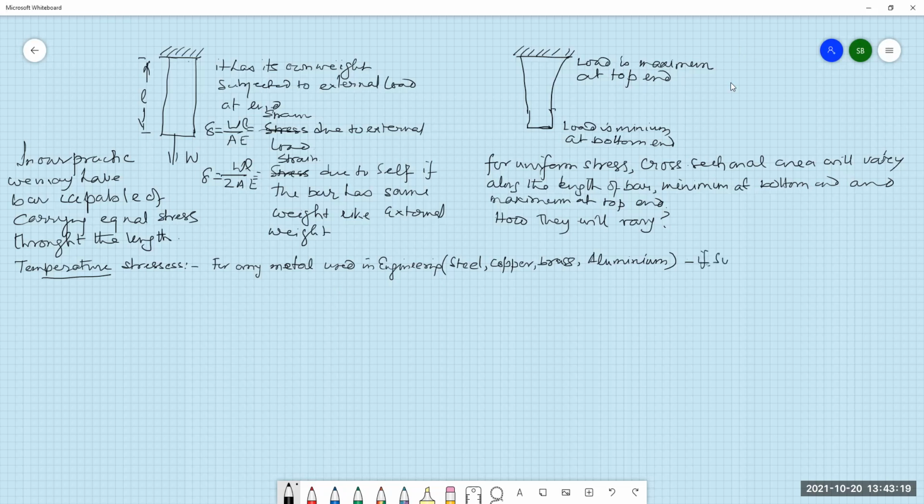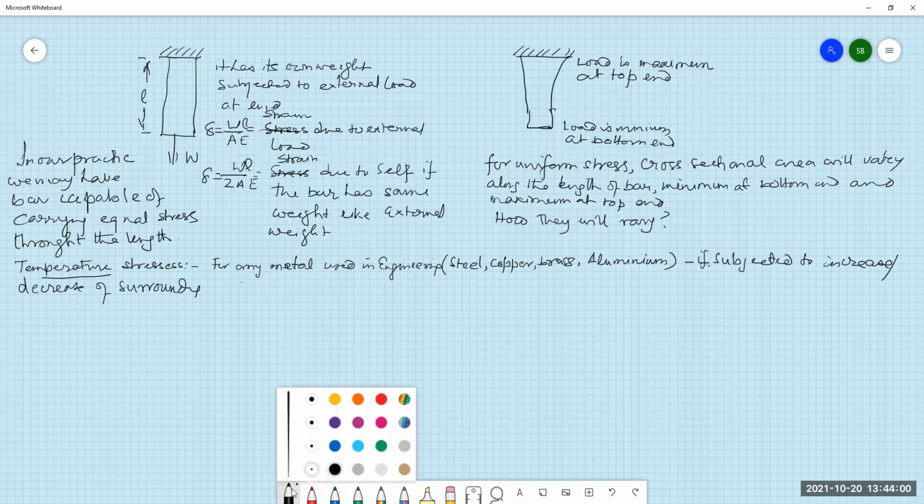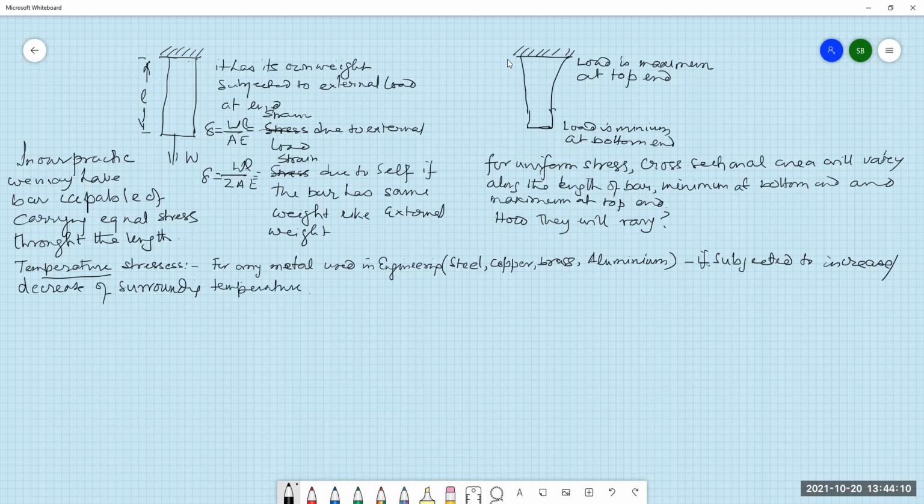If subjected to an increase or decrease of surrounding temperature, then its dimensions, not only length but the diameter or other lengths, will increase or decrease.